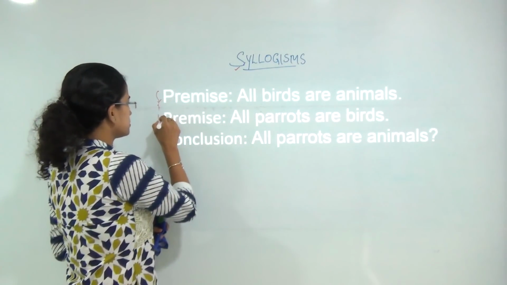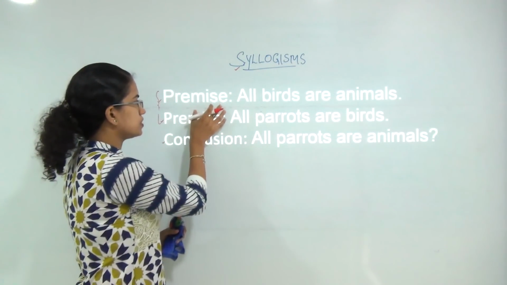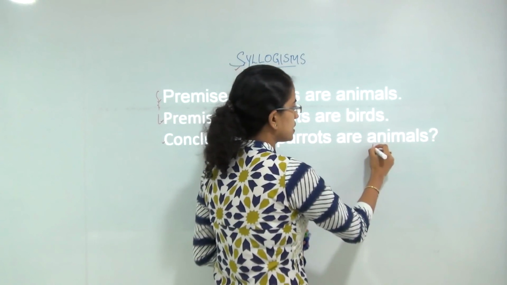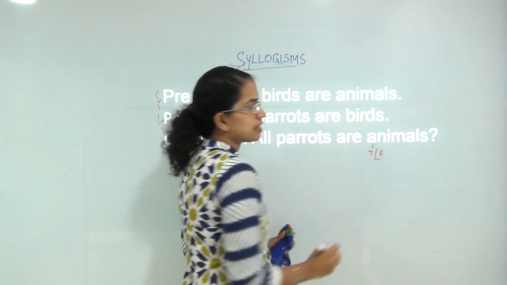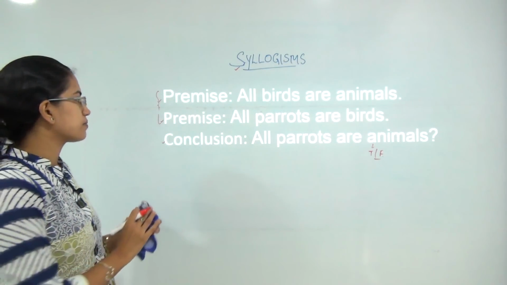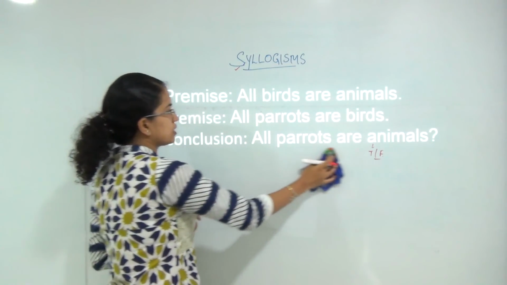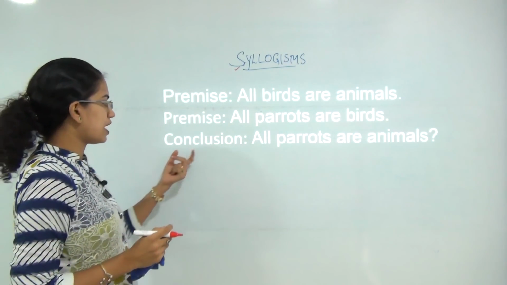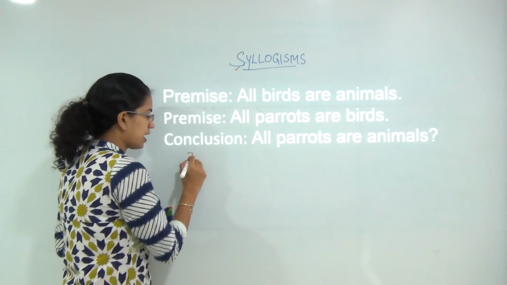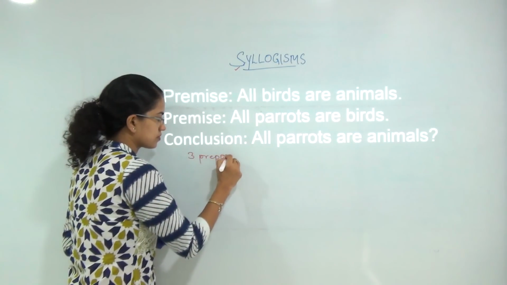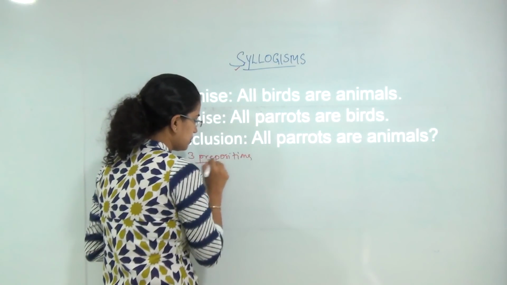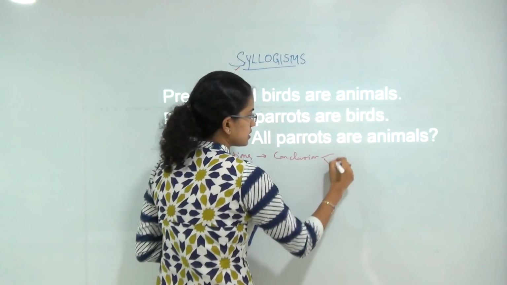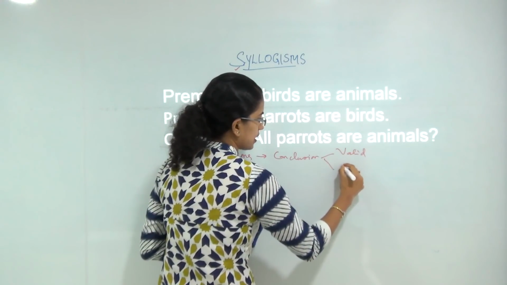Are these questions related to teaching, research or logic? First and foremost, we must understand that any question which talks about premises and derives a conclusion from them, based on whether it is true or false, is trying to test a concept of logic. If there are two premises based on which we have a conclusion, or we can say three propositions, we are trying to find out whether the conclusion is valid or invalid.